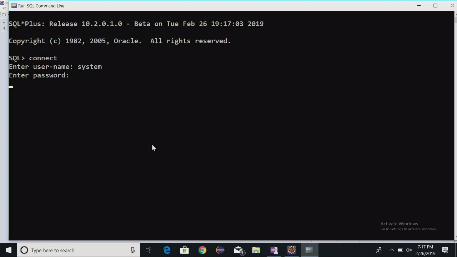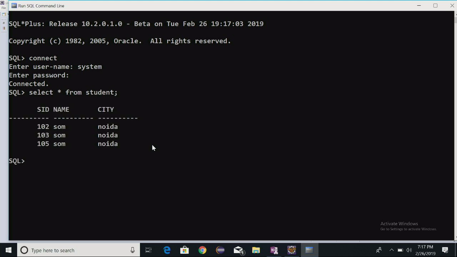I am getting here, and this particular one I am opening. I'll just get the records from the student table. The records I am getting are 102, 103 and 105. These three records as such we have.